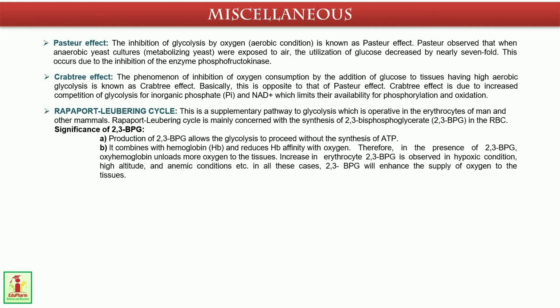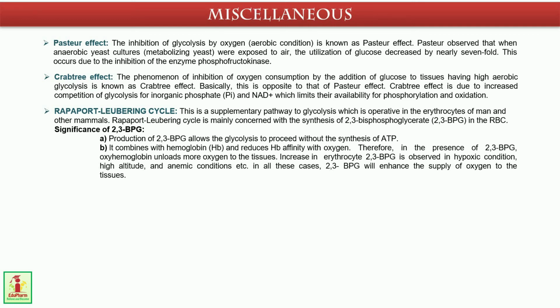Now the Rapoport-Luebering cycle. This is a supplementary pathway to glycolysis which is operative in the erythrocytes of man and other mammals. This cycle is mainly concerned with the synthesis of 2,3-bisphosphoglycerate, that is 2,3-BPG, in the RBC. Now, why is 2,3-BPG required? It allows glycolysis to proceed without the synthesis of ATP.